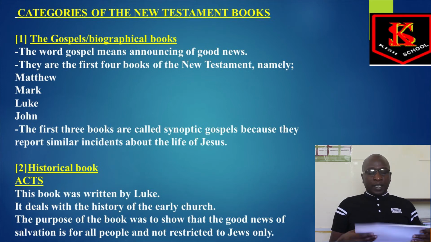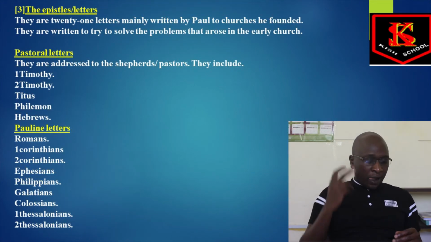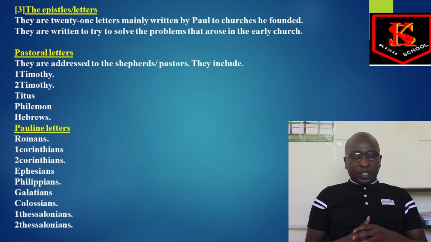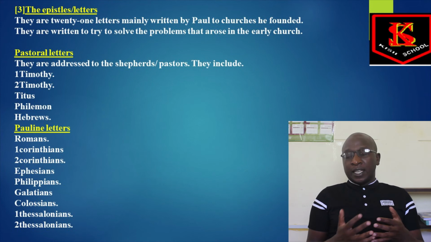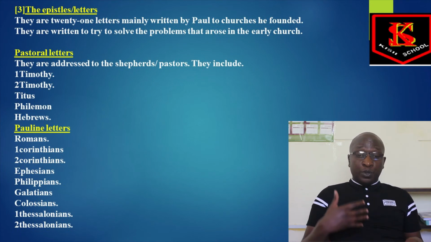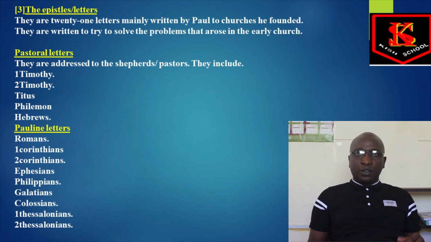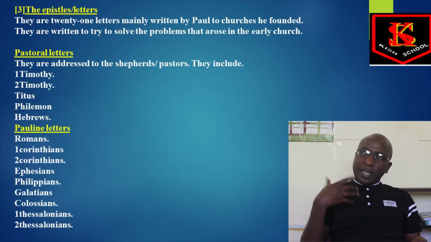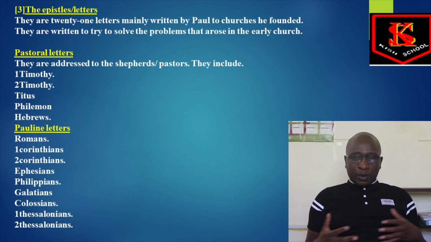We want to move to another category, which is the epistles or letters. There are 21 letters mainly written by Paul and to particular churches that he founded. They are written to try to solve the problems that arose in the early church. There were different problems that arose in the early church. It will be leadership rivalries, sexual immorality, misuse of the gifts of the Holy Spirit. So Paul wrote these letters to address the problems that were facing the early church.